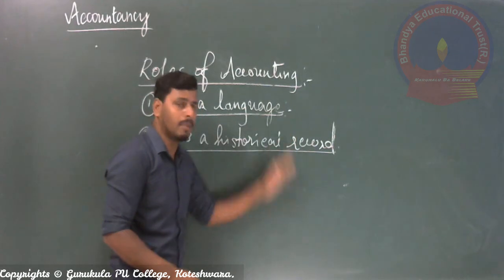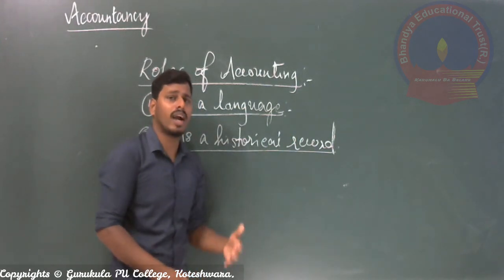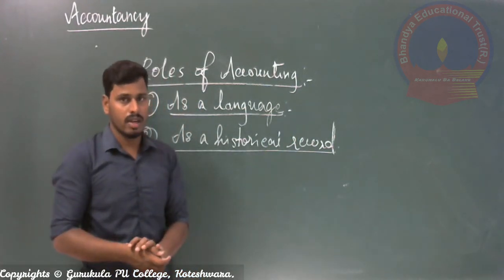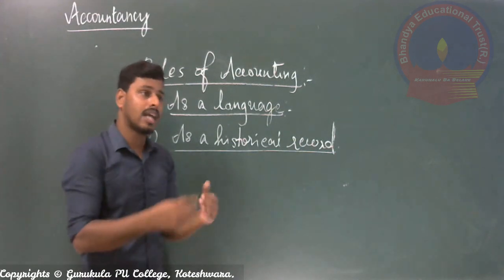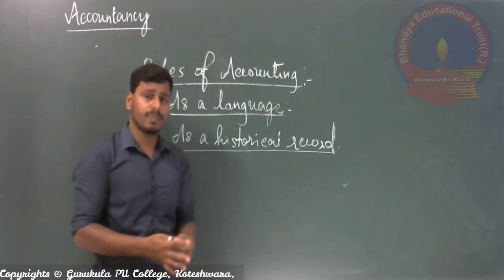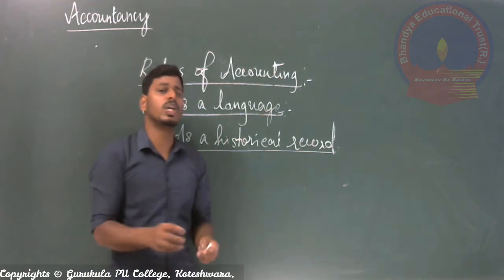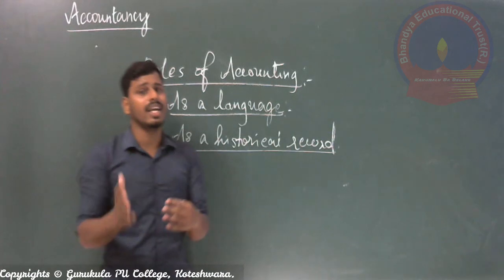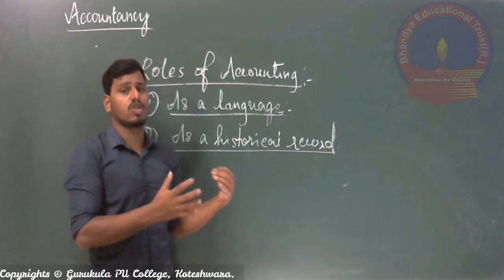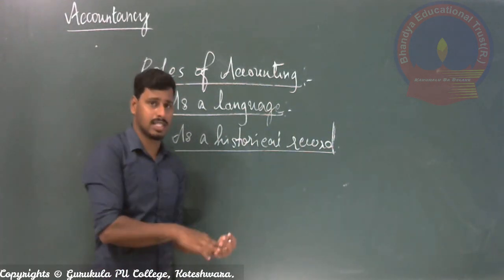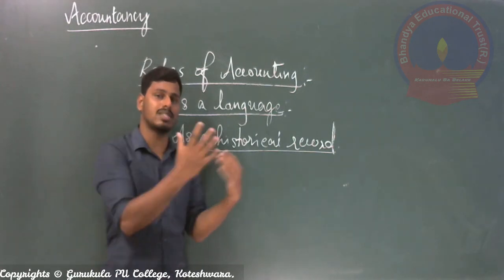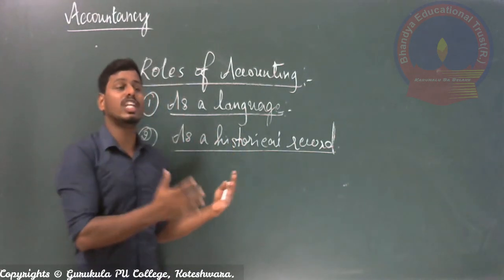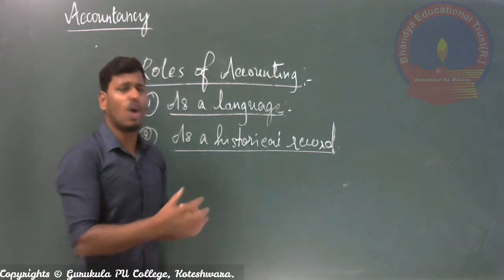If you require any past or previous year information about the company, it gives it to you. It is not the duty of current year accounting, but still it gives you the historical records of the business concern: how your business was started, what was the initial level of the business concern, all these things.